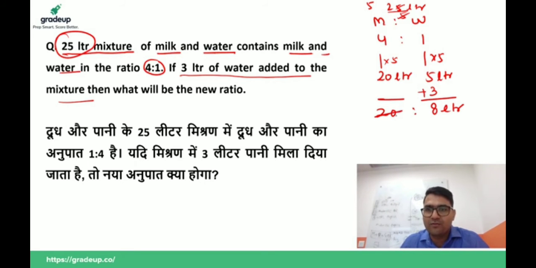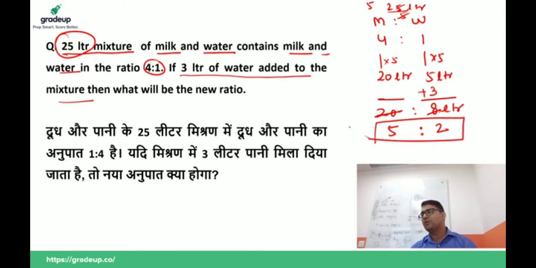4 fives are 20, 4 twos are 8. So this is the new ratio. I hope you got the point. Is this clear to all of you? Yes or no? Write in the comment box. Guys, I'm telling you, mixture alligation is a very easy topic.